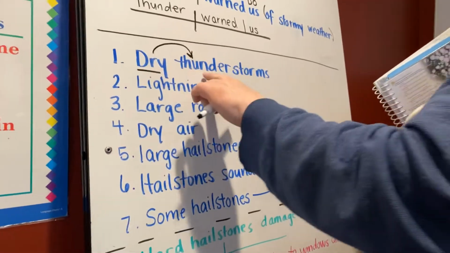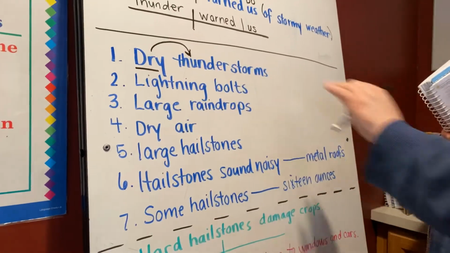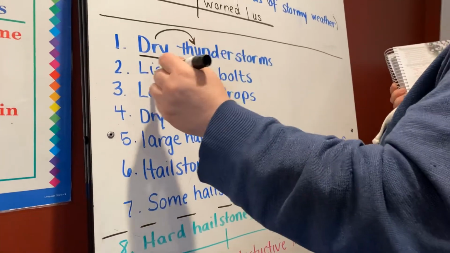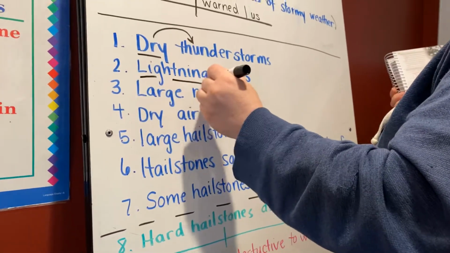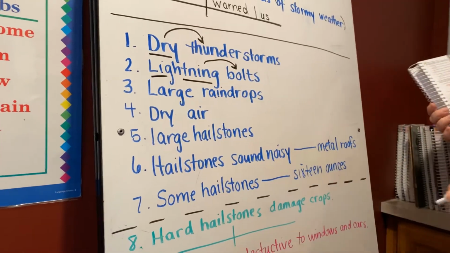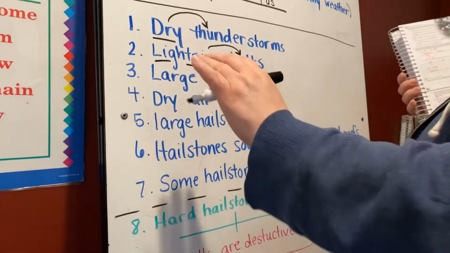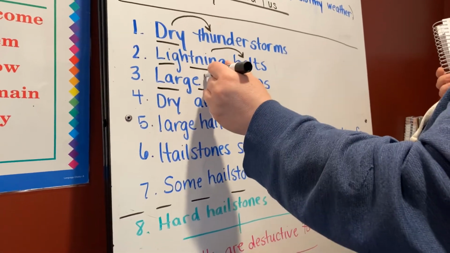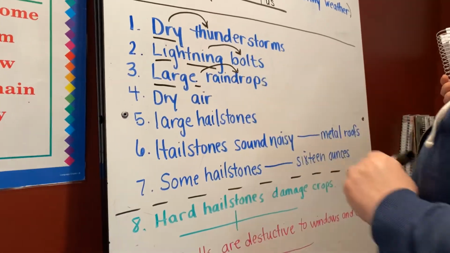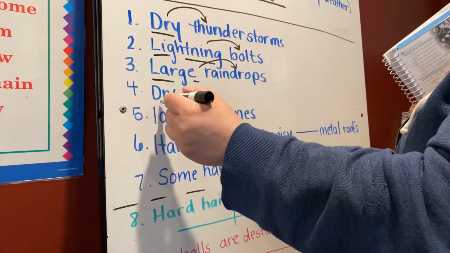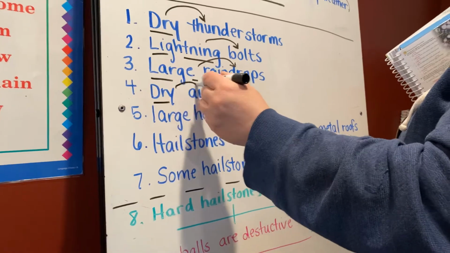Adjectives always describe nouns. Lightning bolts. What is the adjective? The adjective is lightning, describing bolts. Okay, make corrections as needed, please. Large raindrops. Our adjective is large, describing raindrops. Dry air. The adjective is dry, describing air.